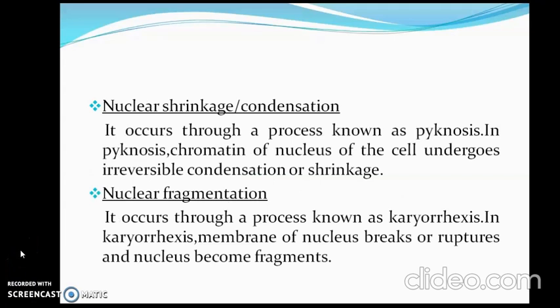Nuclear shrinkage occurs through a process known as pycnosis. In pycnosis, the chromatin of the nucleus of the cell undergoes irreversible condensation or shrinkage. Nuclear fragmentation occurs through a process known as karyorrhexis. In this, the membrane of the nucleus breaks or ruptures and the nucleus becomes fragments.